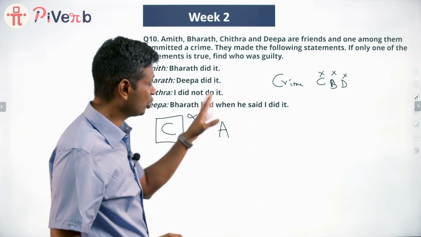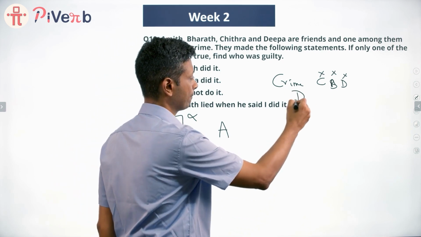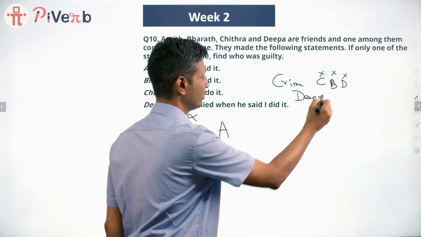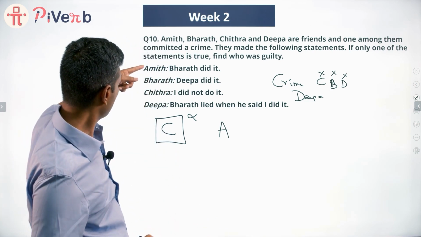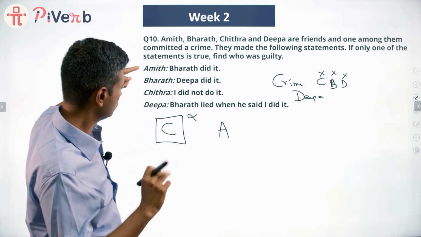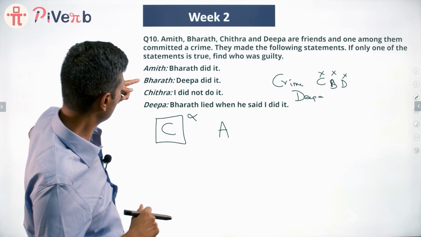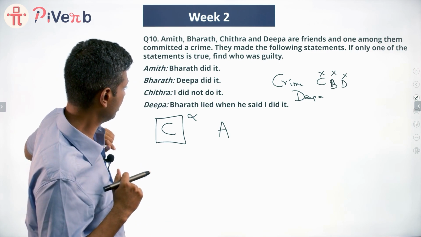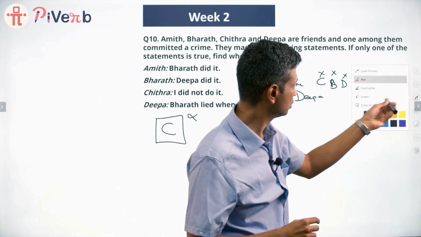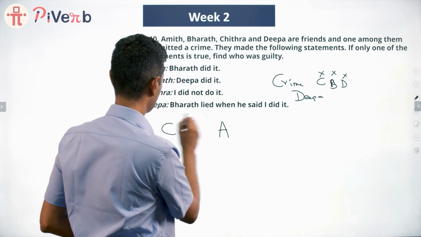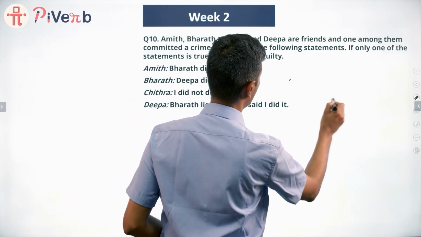Chitra is anyway saying I did not do it. C did not commit the crime, or the crime was committed by Deepa. So far so good. If the crime had been committed by Deepa, then statement 1 would be not true. Statement 2, Deepa did it, would be true. Oh, I'm getting something wrong. So I'm going to go over this one more time. This idea of Chitra speaking the truth. I'm going to go over this whole process all over again.